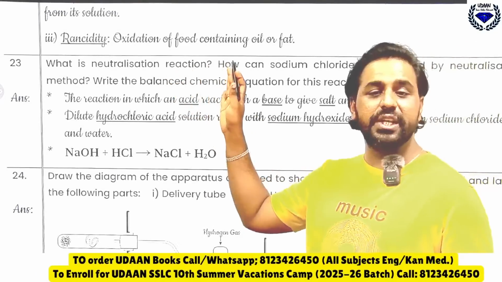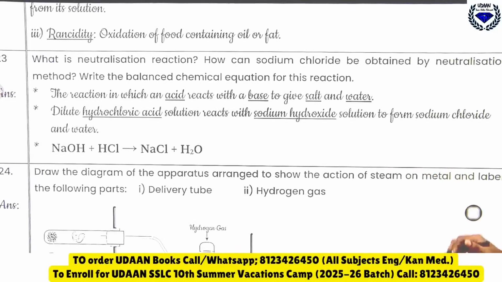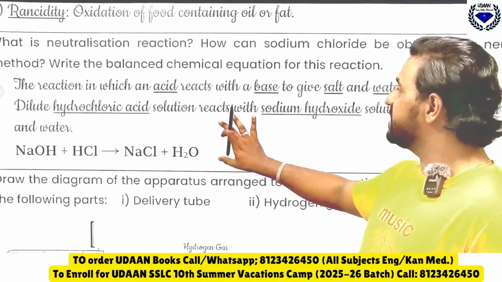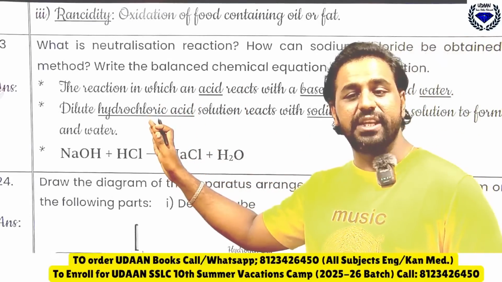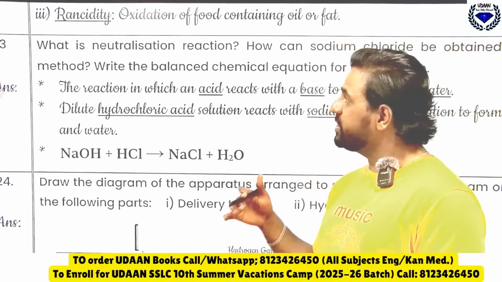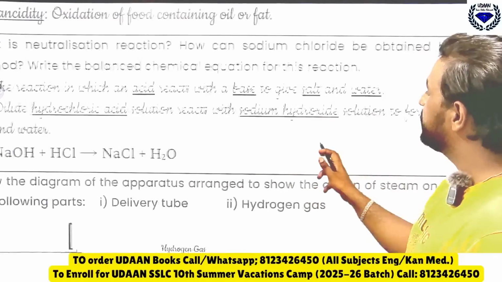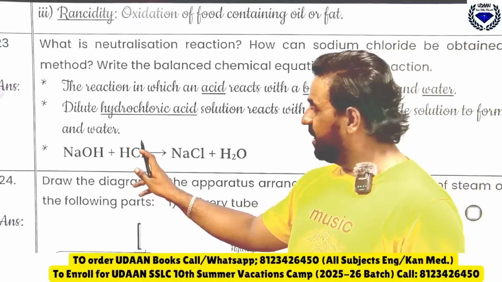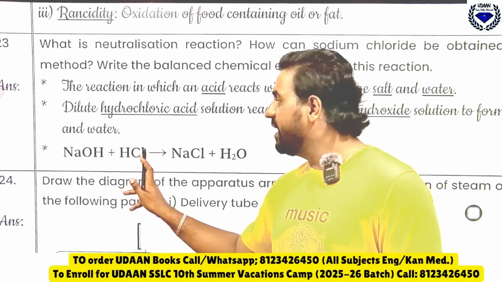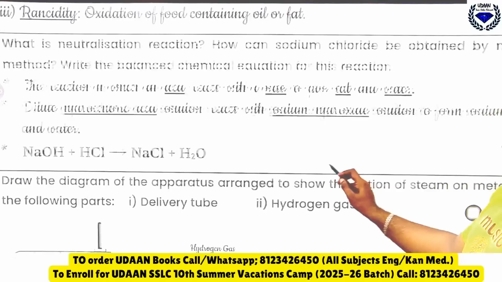What is neutralization reaction? How can the sodium chloride be obtained by neutralization method? Write the balanced chemical equation for this reaction. See, you know that the reaction in which acids react with base to give salt and water, we call it as what? Neutralization reaction. Here dilute HCl solution reacts with sodium hydroxide, that is hydrochloric acid, acid reacts with base to form salt and water. Here HCl reacts with NaOH to give NaCl plus water, to form what?